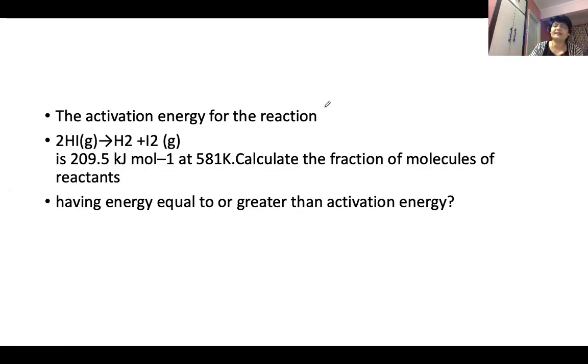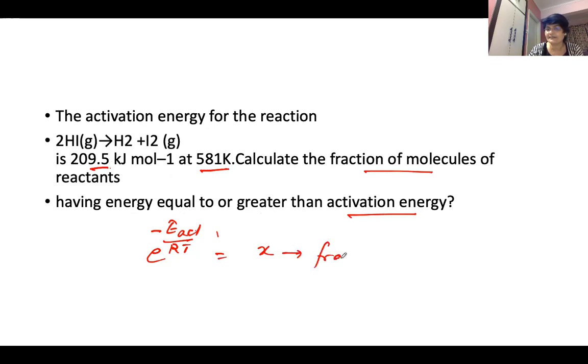One question is also given here. Activation energy for the reaction is given as 209.5. At 581, calculate the fraction of molecules of reactants having energy equal to or greater than activation energy. If you can recall, this is called the fraction of molecules having energy equal to or greater than activation energy. This expression we have done. They're asking us to find out the same thing. So we can say this is equal to X, where X means the fraction of molecules. So how are we going to solve it? X we have to find out.